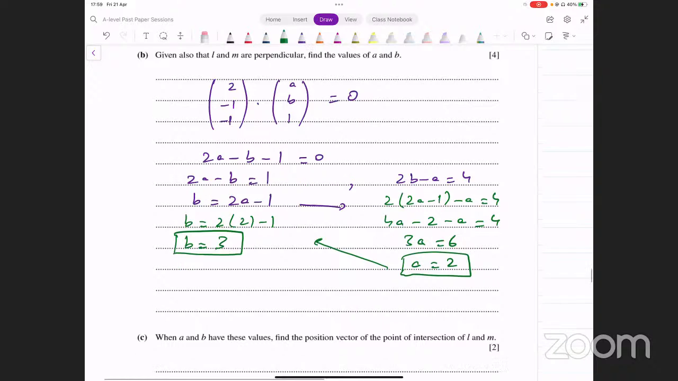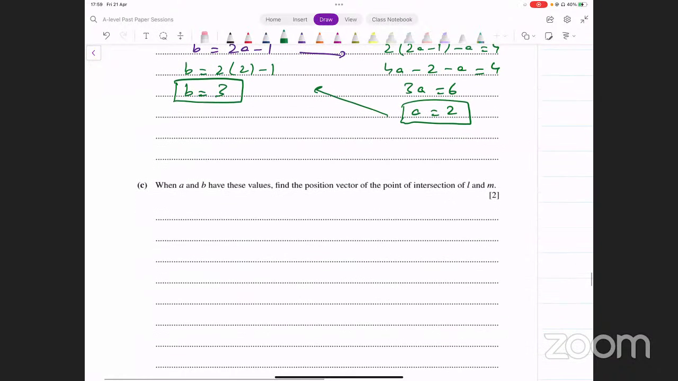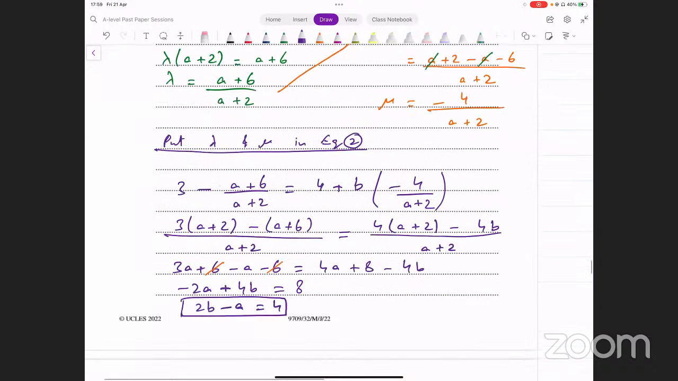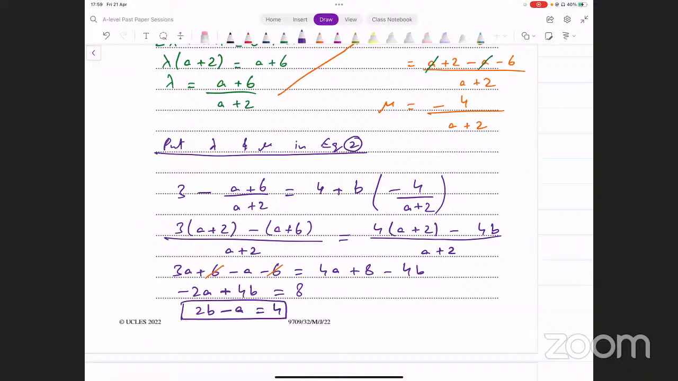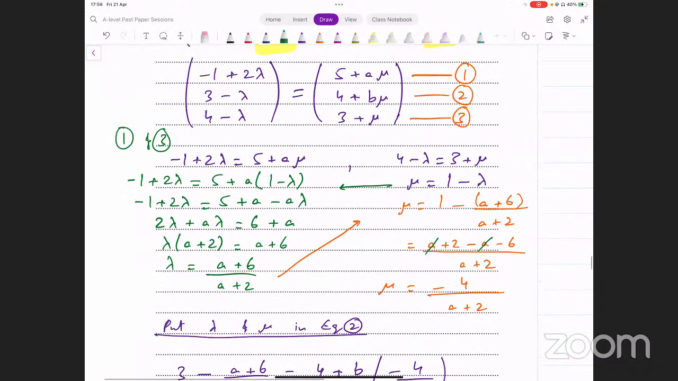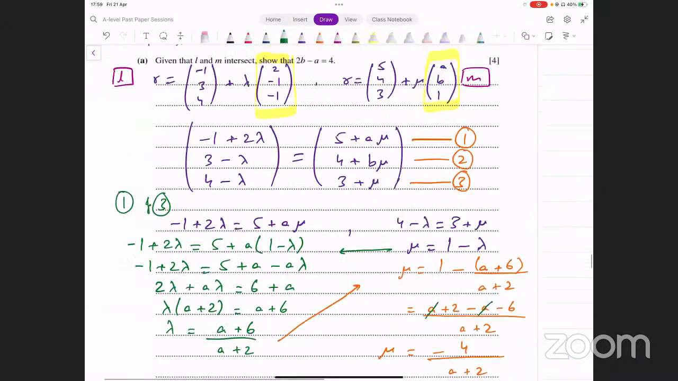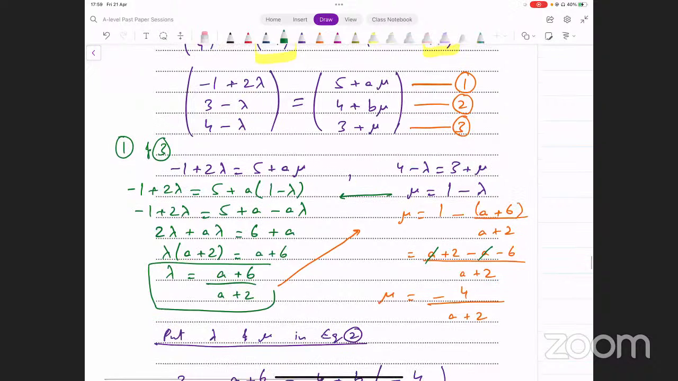Okay. Now in the third part it says, when a and b have these values, find the position vector of the point of intersection of L and M. All right. अब देखें, हमने ये सारी working first part में की हुई है. आपको वो सारी working दोबारा करने की जरूरत नहीं है. हमने first part में ये find किया हुआ है कि किस value of lambda और mu के लिए ये lines intersect करती हैं. जब ये lines intersect करती हैं तो lambda is a plus 6 over a plus 2 and mu is minus 4 over a plus 2.